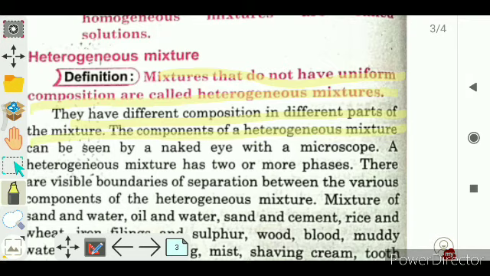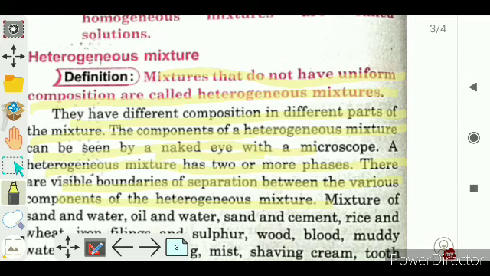The components of a heterogeneous mixture can be seen with the naked eye. This is important. It means they are distinguishable, right? A heterogeneous mixture has two or more phases. It means we can see two or more physical states in the mixture, some solid, some liquid. There are visible boundaries of separation between the various components.